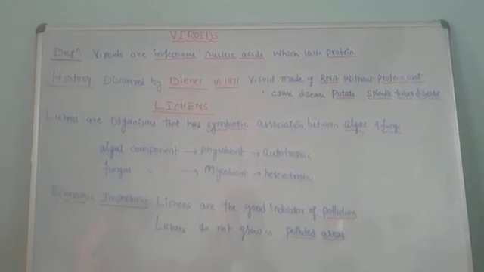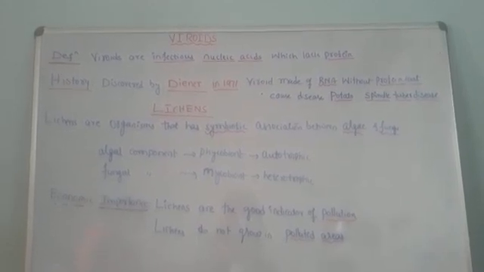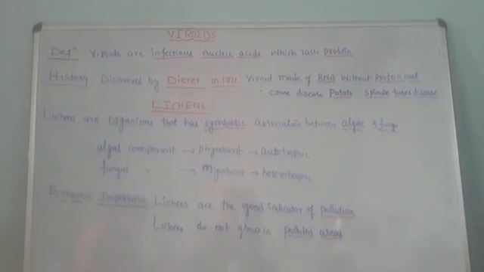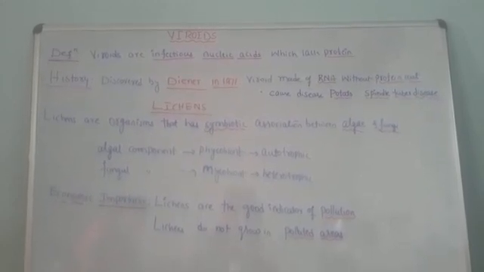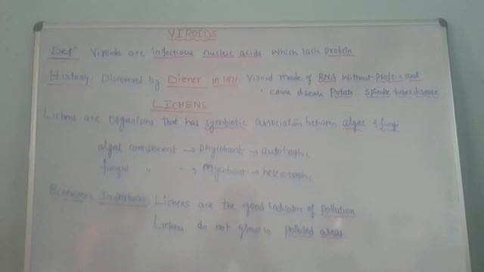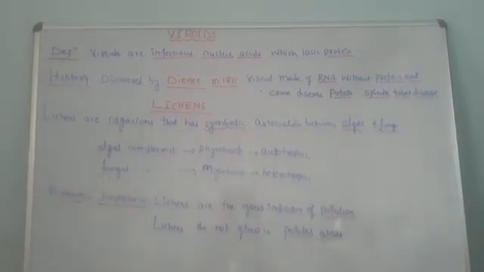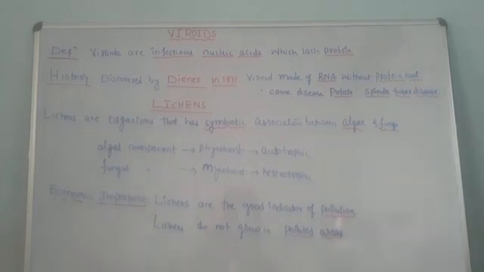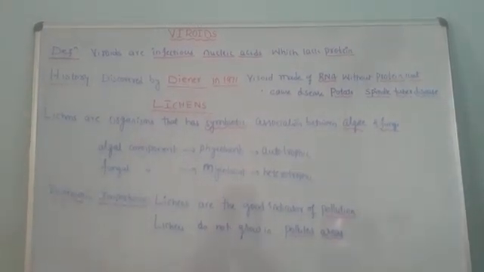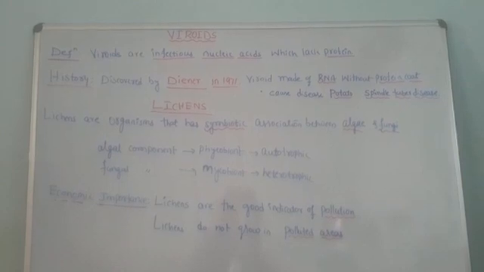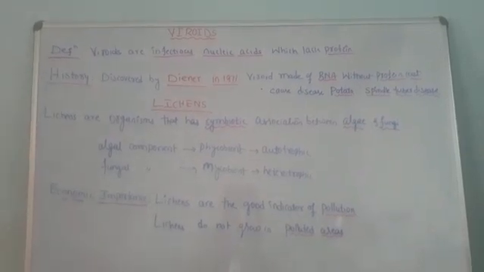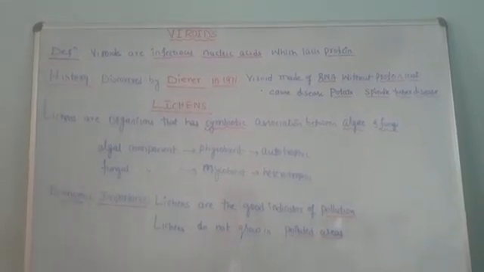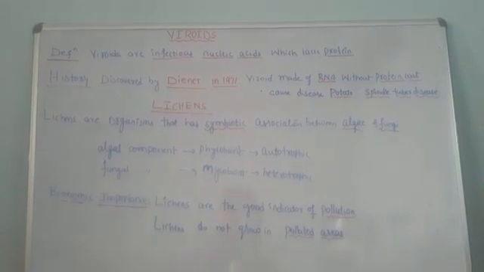Now lastly, lichens are remaining. Already you are aware of lichens. What are lichens? Lichens are organisms in which algal and fungal forms are associated with each other. Both members lead their life as a symbiotic association. So it is the association of algae and fungi, known as symbiotic association between algae and fungi.